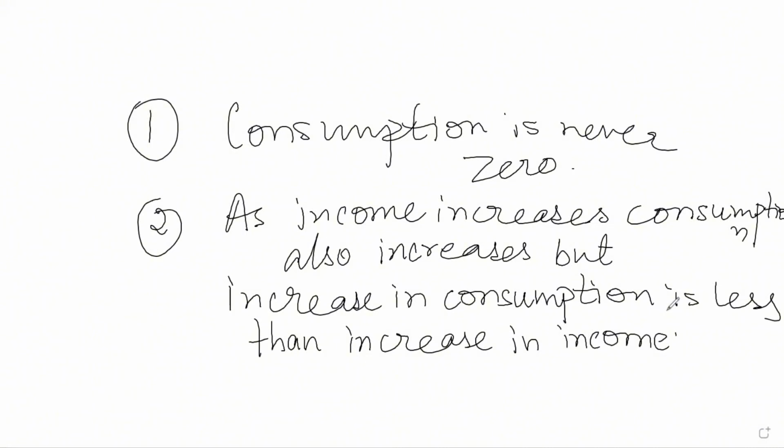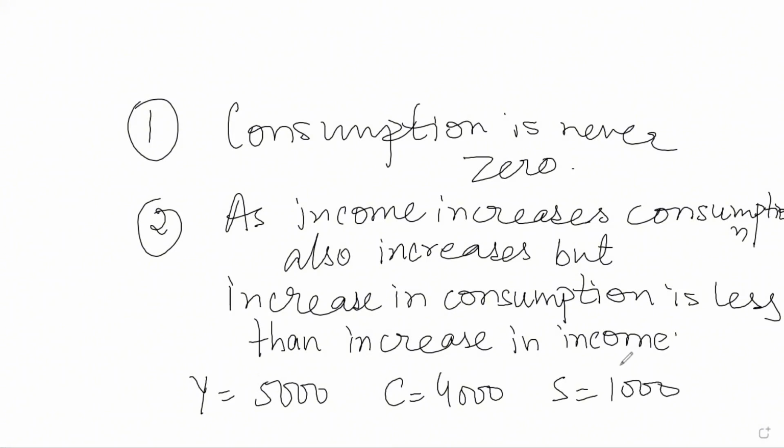Which means that, for example, a person's income is 5,000 and he's consuming 4,000. How much is he saving? He's saving 1,000. Now, his income has increased from 5,000 to 10,000.